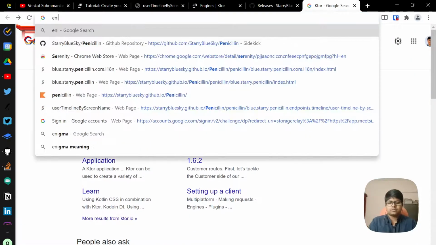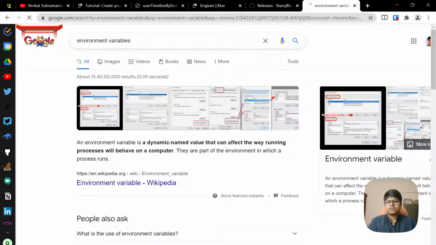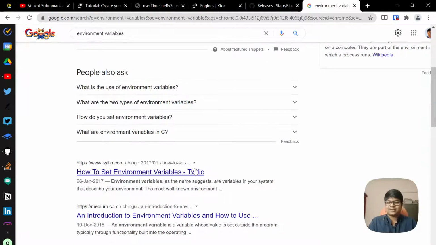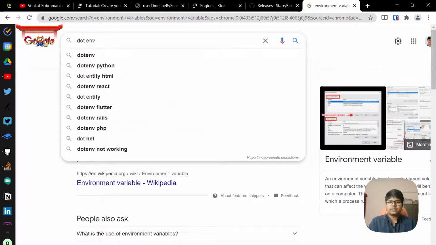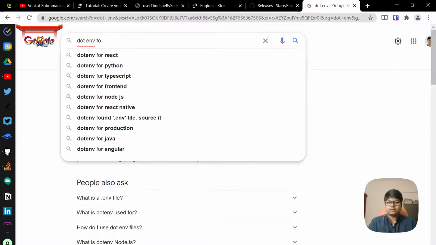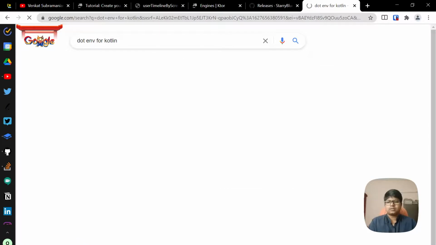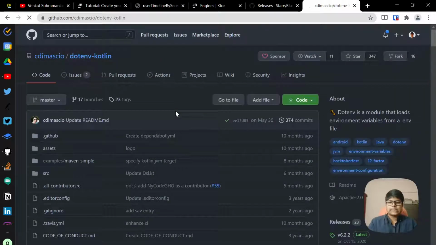So what that is like, in your Windows you can go and add Java path and all that stuff, right? I think you guys might already know that. So similarly, there is this concept called .env. .env loads environment variables. So for Kotlin, I'll have to look at that. Kotlin .env. Okay.